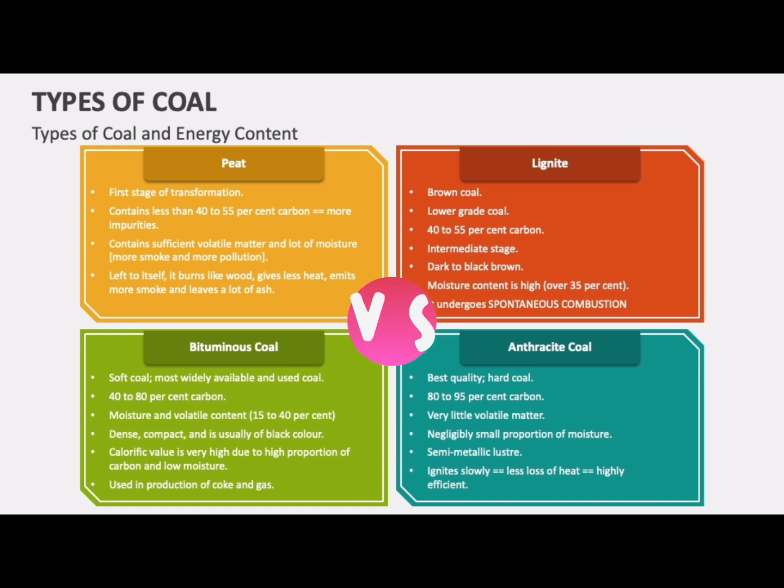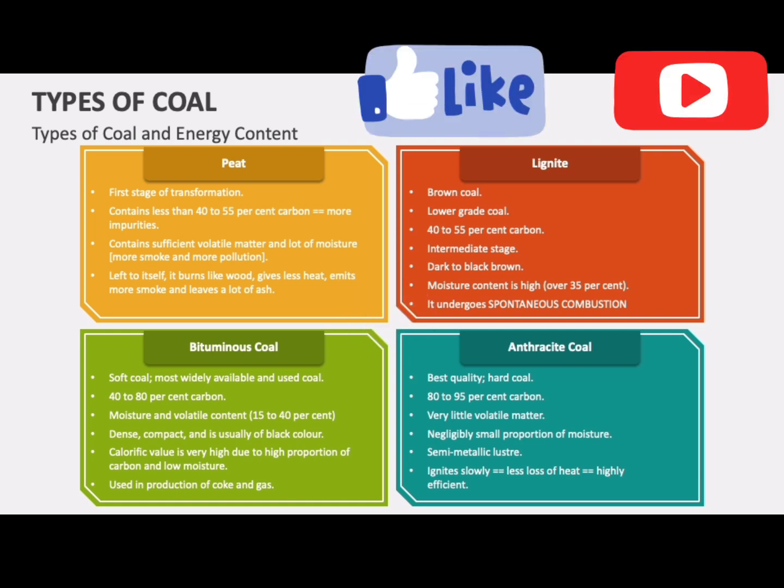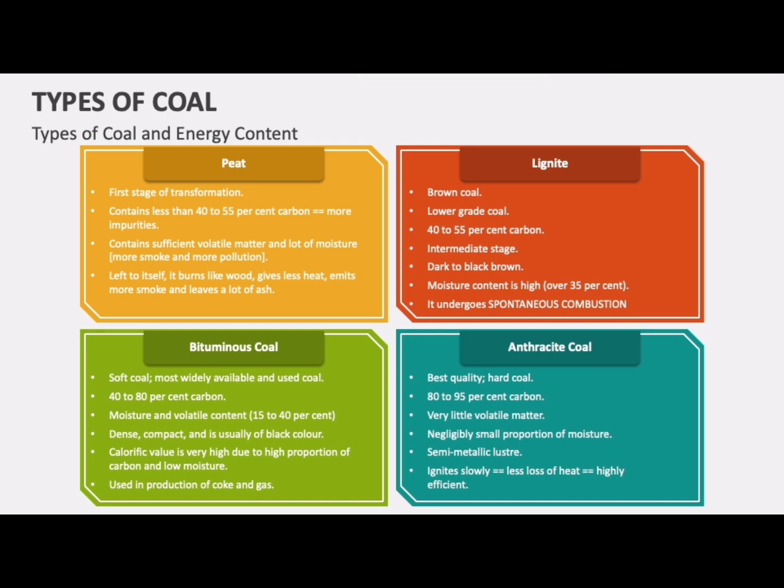Now let's talk about the best coal, or the coal with the highest rank. Yes, anthracite coal is the best quality of coal and very hard. It contains 80 to 95% carbon and very low moisture. And thus it ignites slowly, so there is less loss of heat and it is highly efficient. It produces more heat energy and less smoke.